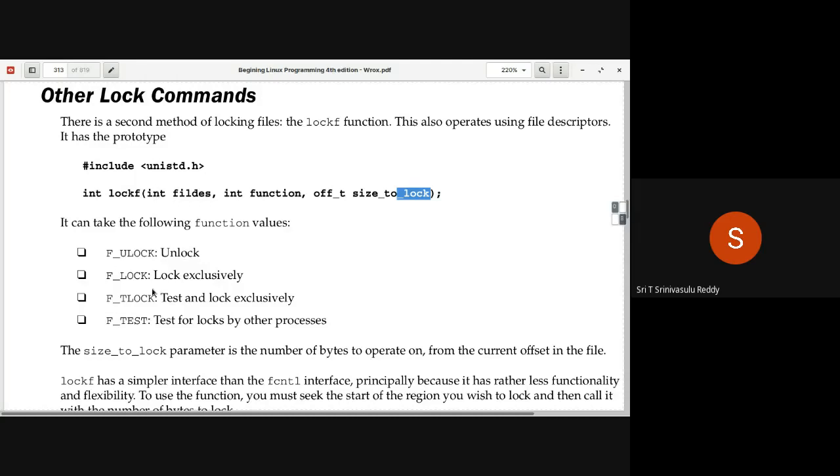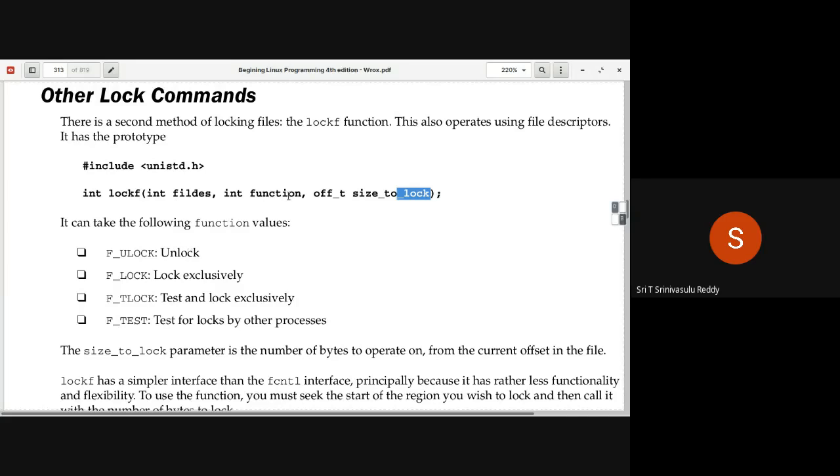And what is the corresponding parameter here? Function means, it's not a function actually. This is equivalent to the command only. So it's not a function pointer. It is an integer value. Remember that. So what kind of lock you want to apply, that value you have to specify as the second parameter.